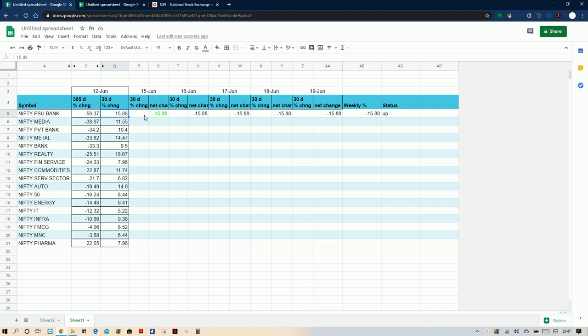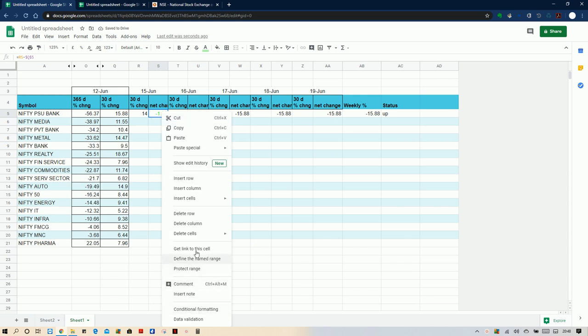So that day minus the next day. If you are doing it on Monday again, then that day's data should be subtracted from here. Suppose for example Nifty PSU Bank is 15.88, and Monday it is giving a return of 14%, so the data has decreased.